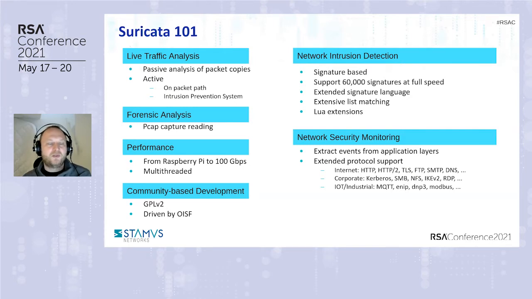For all these protocols, for all these application layers, as we call them inside Suricata, you can have a nice JSON formatted document for every transaction seen on the network. So you can use them for forensics, for analysis, for threat detection, for threat hunting. You can do a lot with them. So with Suricata, you have a combination of an IDS and a network security monitoring solution.